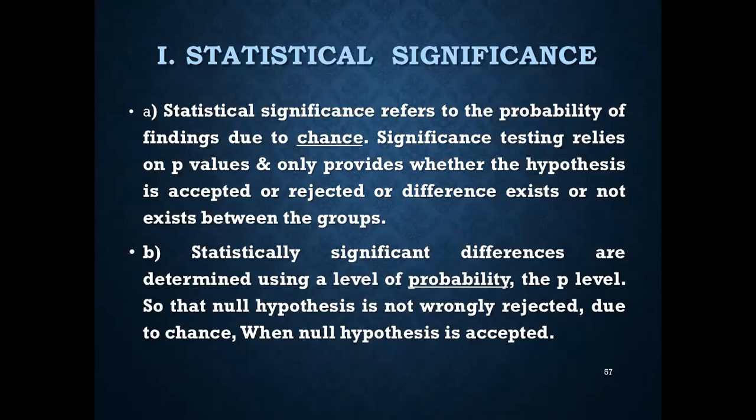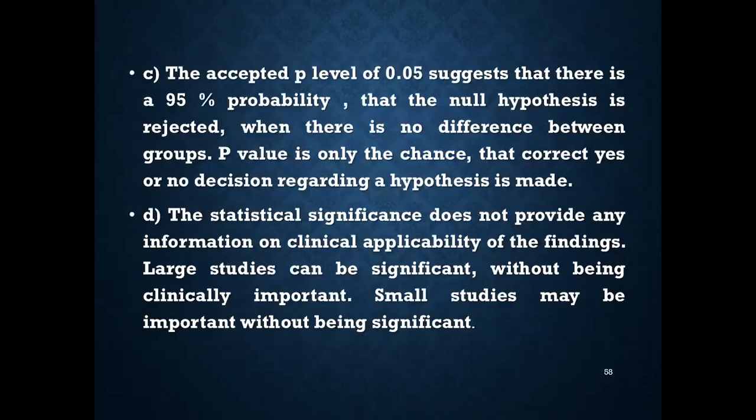Statistically significant differences are determined using a level of probability, or the p level, so that the null hypothesis is not wrongly rejected due to chance. When the null hypothesis is wrongly rejected, that is a type 1 error. The accepted p level of 0.05 suggests that there is a 95% probability that the null hypothesis is rejected correctly when there is no difference between the groups. The p value is only the chance that a correct yes or no decision regarding the hypothesis is made.